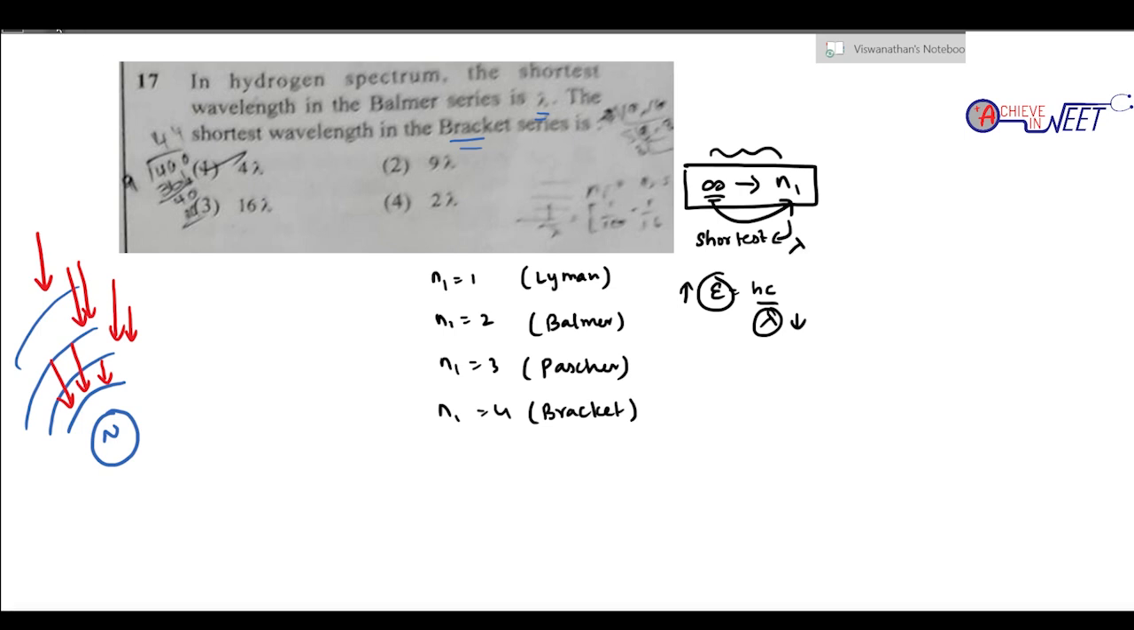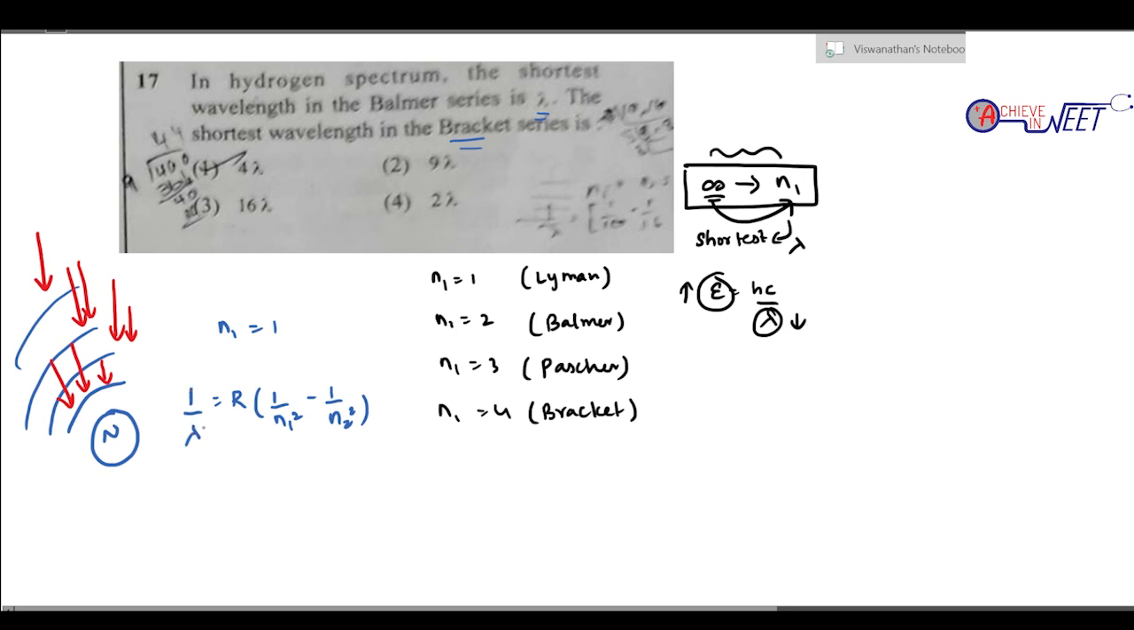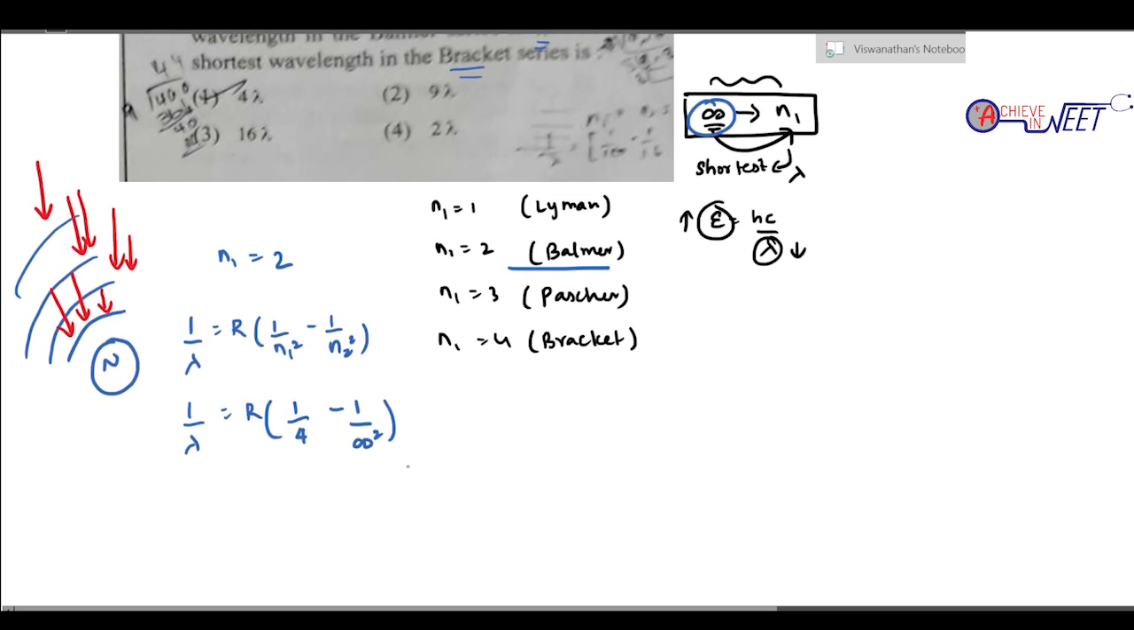So remember that. Now, what will it be for the Balmer series? For the Balmer series, N1 will be 2. So mu bar is Rydberg's constant into 1 by N1 square minus 1 by N2 square, where mu bar is the wave number, given by 1 by lambda. So for the Balmer series, 1 by lambda, the value of N1 is 2. So 1 by lambda is going to be R into 1 by 4 minus 1 by N2 square. What will N2 square be? It has to be infinity, because they said shortest. So 1 by 2 square minus 1 by infinity square.